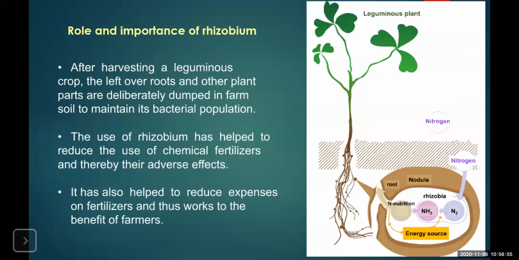But by the rotational cropping experiment, if the leguminous plants are grown before the other crop, the nitrogen content of the soil is enriched, which also enhances the production of the other crop plants. Hence, the farmer needs less chemical fertilizers, leading to a reduction in the expenses of the farmer for buying these chemical fertilizers. So farmers just need to plan.